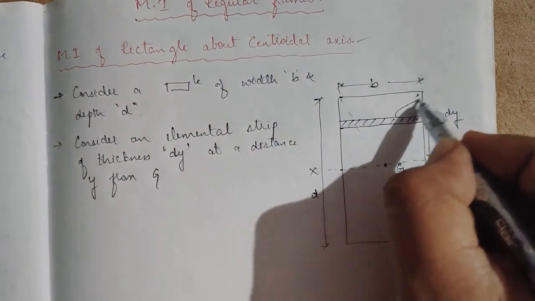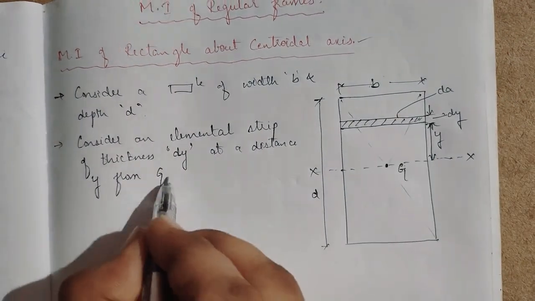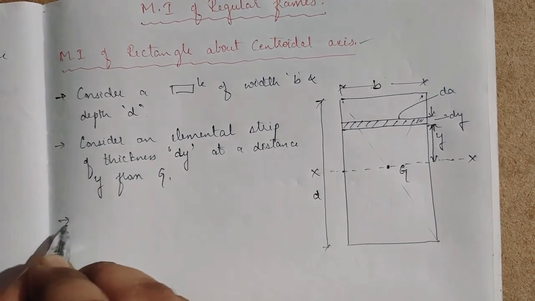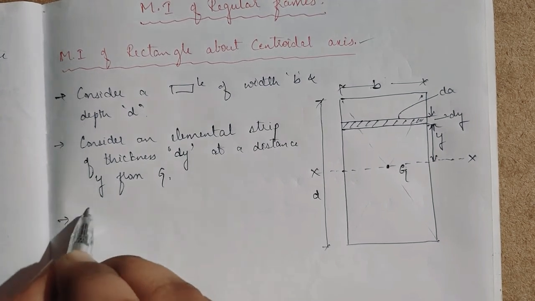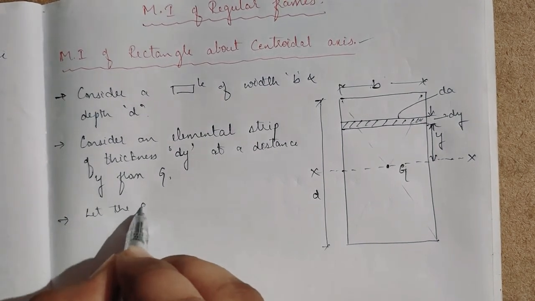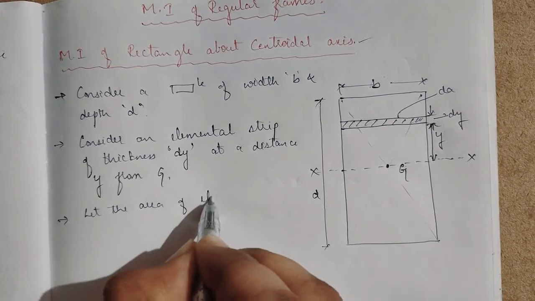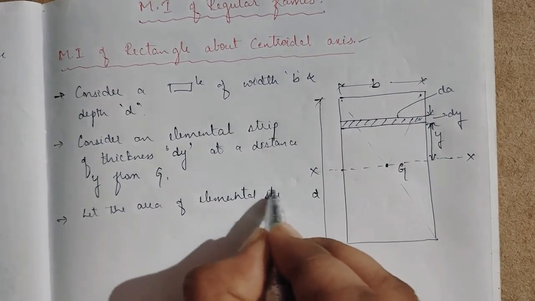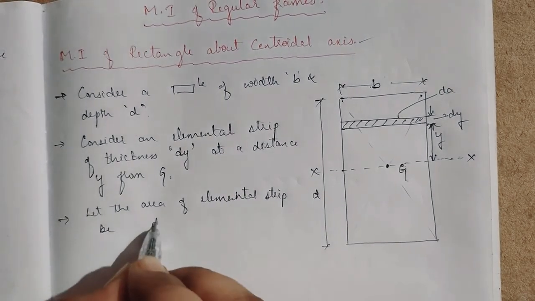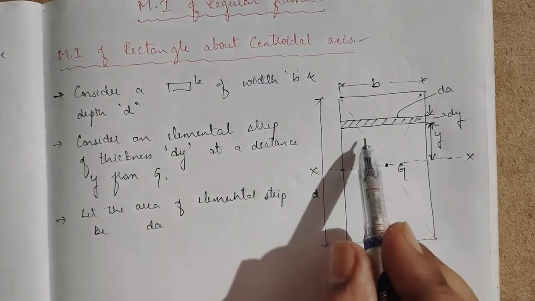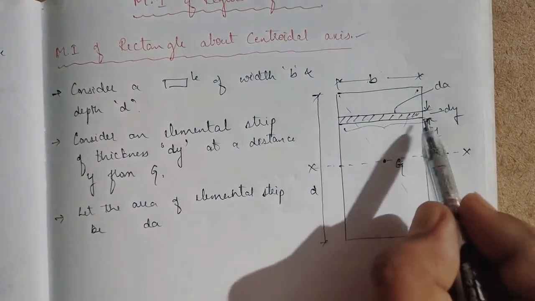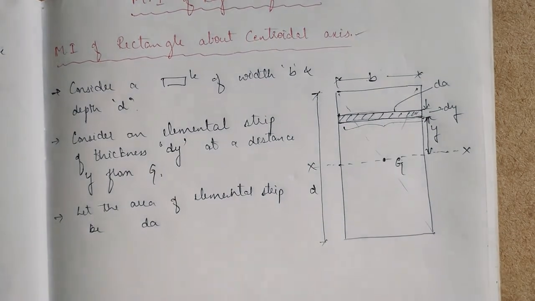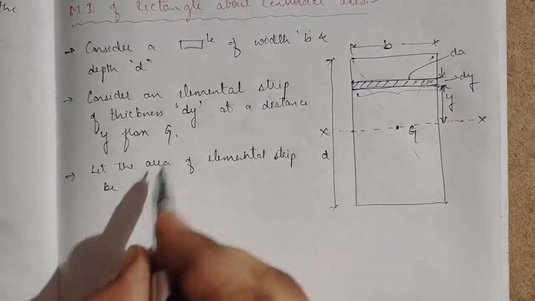Let the area of the elemental strip be dA. The elemental strip is in the form of a rectangle with thickness dy.